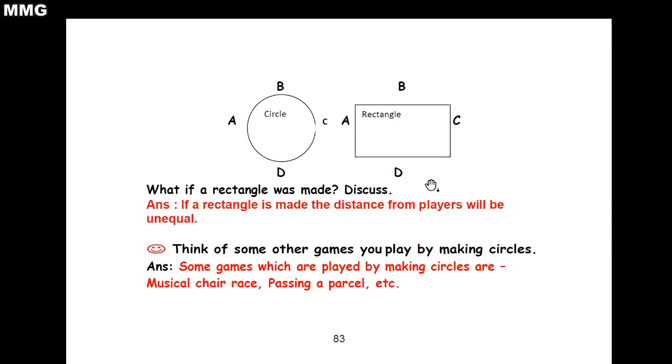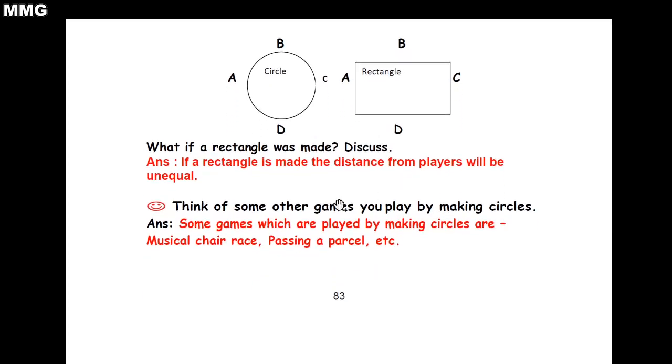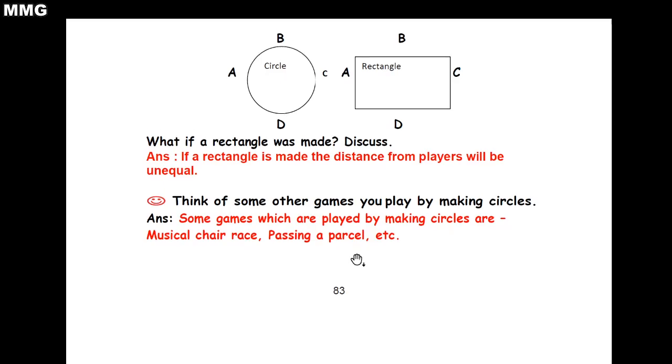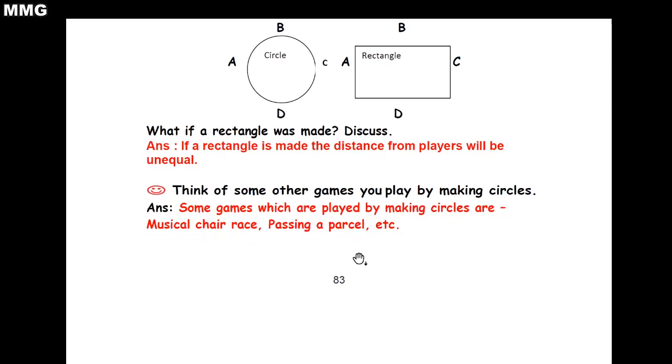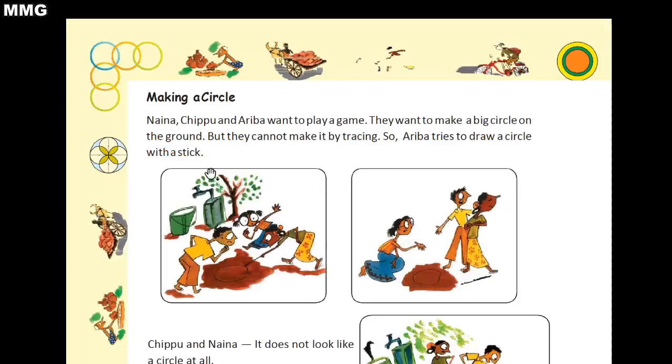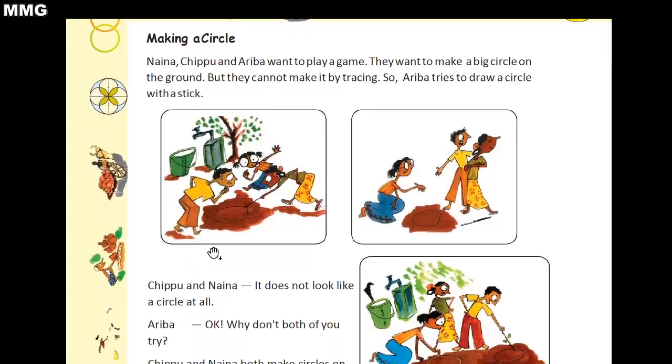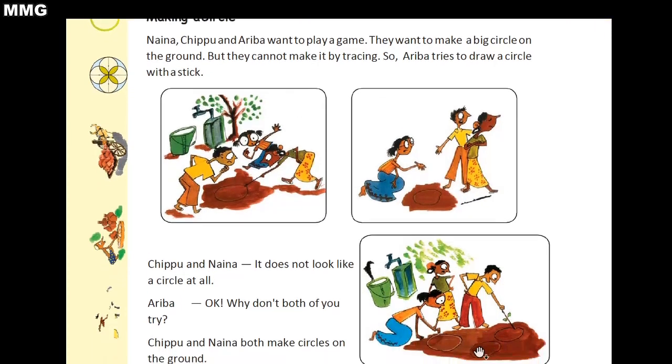Okay. Now moving to the next question. Think of some other games you play by making circles. So I have written here the name of the games: musical chair, race or passing a circle. Now next page. Nana, Chipu and Ariba want to play a game. They want to make a big circle on the ground, but they cannot make it by tracing. So Ariba tries to draw a circle with a stick. So here you can see they are drawing a circle with the help of stick.